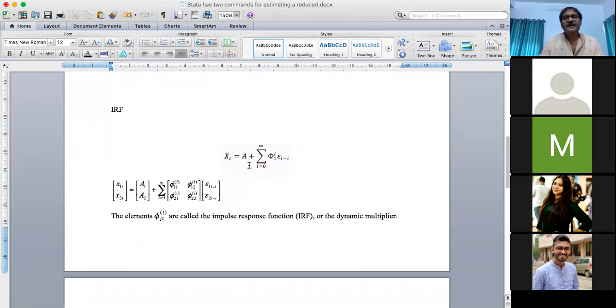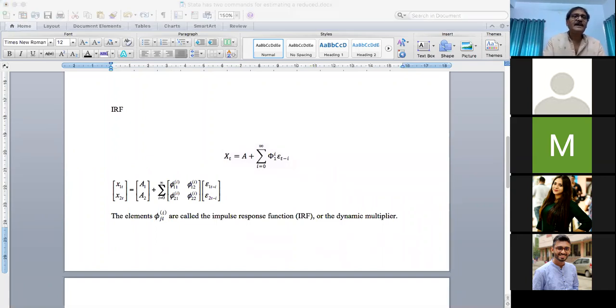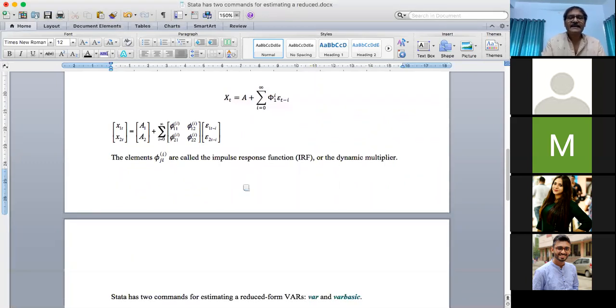So if you put any shock in the error of the consumption expenditure function, it will affect the model through passing the impulse from consumption to income. In this way, we can find out how the impulse of a particular variable can affect the behavior of the other variables.